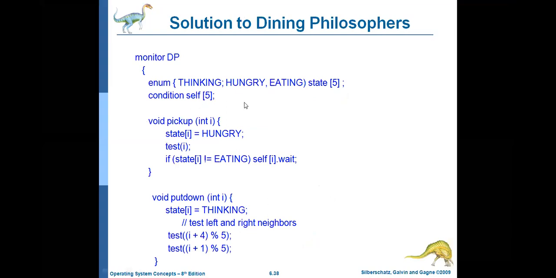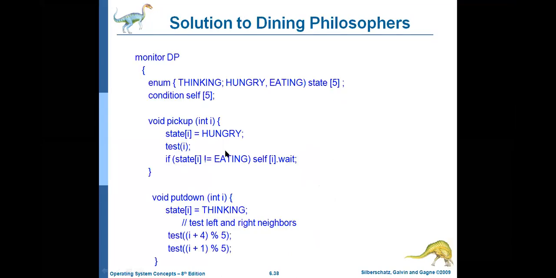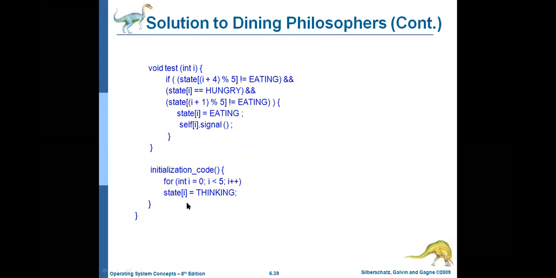The same dining philosopher's problem. Here we have three types of states: thinking, hungry, eating. The philosopher may be in the thinking state, the hungry state, or the eating state. I already told you the monitor has three things: shared data, operations, and initialization. So these are the procedures. This is the shared data and the initialization code. Let me explain the same with the help of the dining philosopher's problem. This is the initialization code.